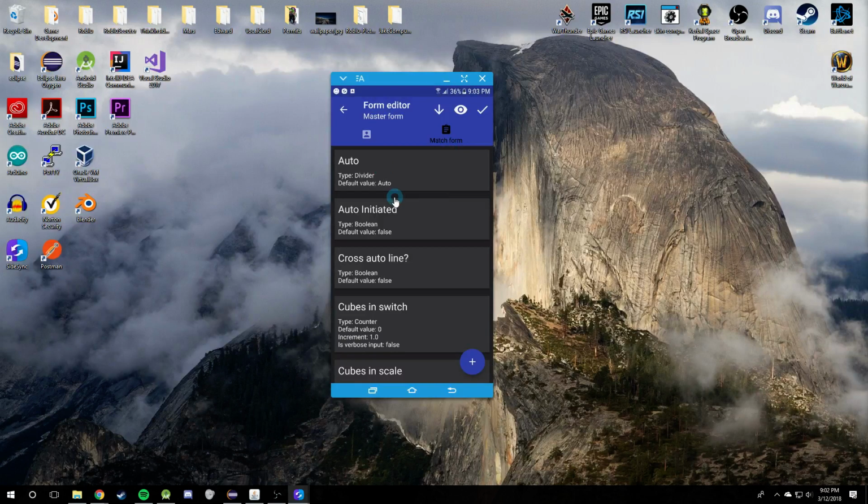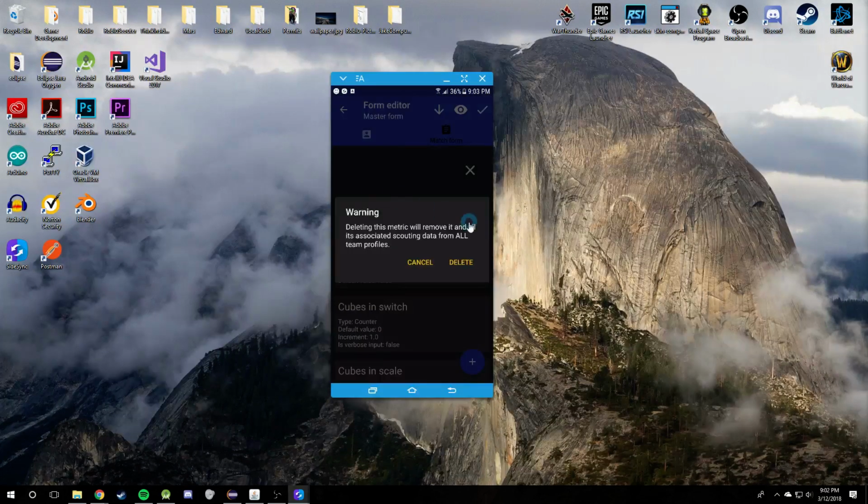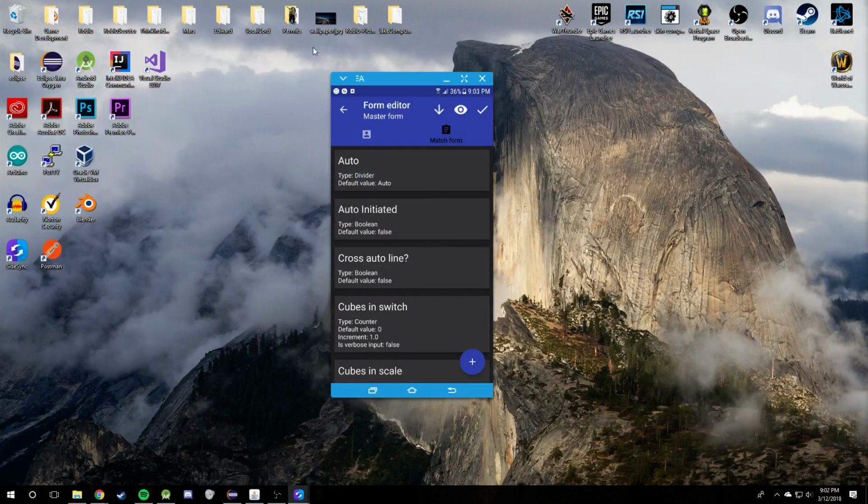There are three gestures you need to get down. You can hold on a metric and drag it up or down to reorder it. You can hold on a metric and swipe to the right to edit that metric. And you can hold on a metric and swipe to the left to delete that metric. If that metric has scouting data filled out somewhere, you will receive a warning before clearing that metric. So those are the three basic gestures in the form editor.